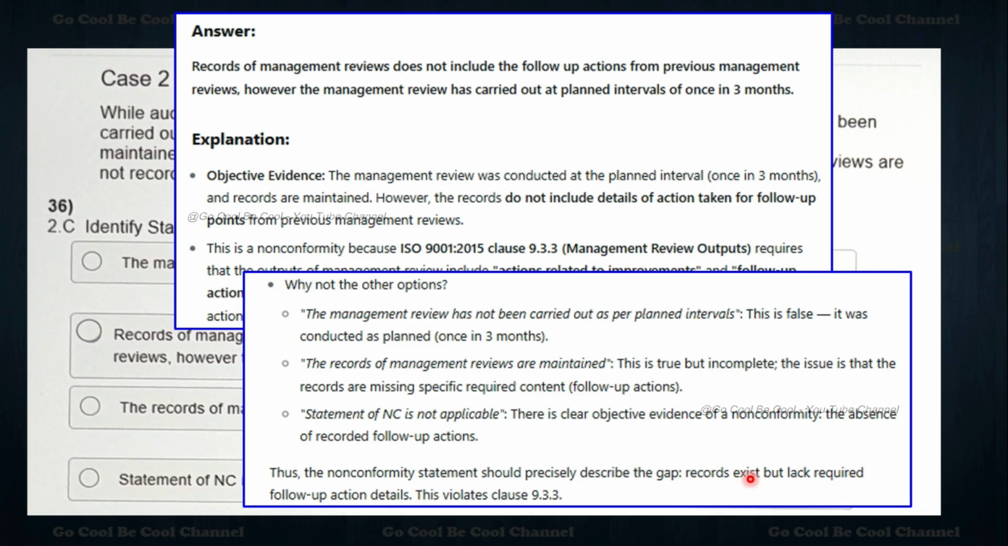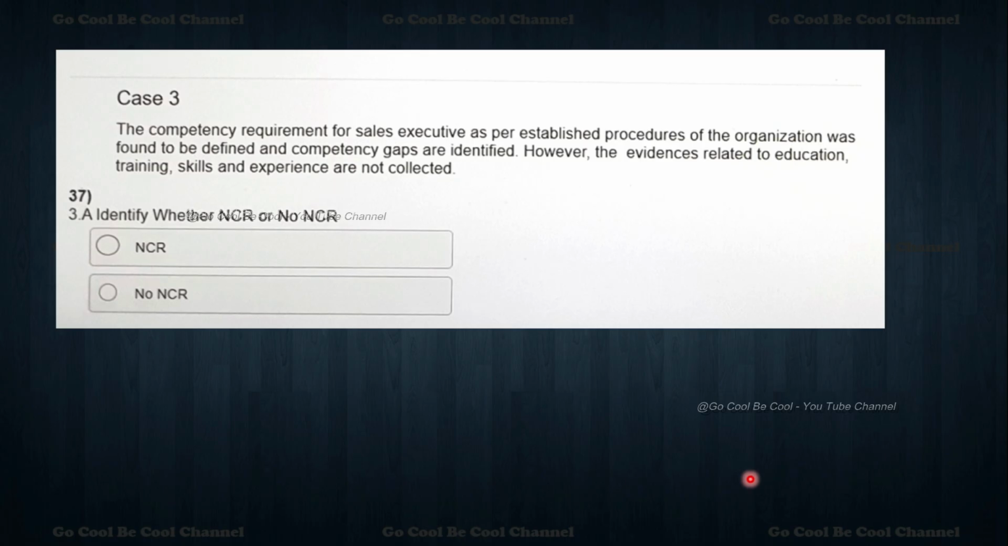So these are the areas. Now, case number 3, that is a different one, my dear friends. The competency requirements for a sales executive, as per the established procedure of the organization, were found to be defined and the competency gaps are identified. However, the evidence related to education, training, skills and then experience is not collected.